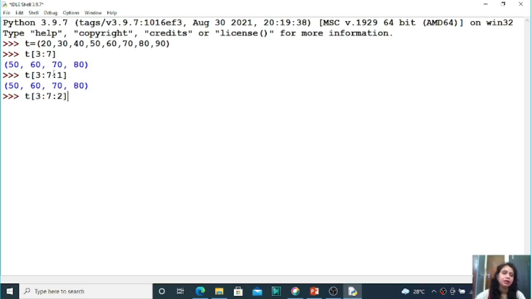Now you can access the element from starting index number 3. So at starting index number 3, 50 is there. Now the next element will be 70 because step value is 2. So next to next element you have to access. So your answer is only 50 and 70. Right students? Because step value is given and stop index number is 6, so from 3 to 6 you have to access the elements. So when you have the step value, then according to the step value you have to jump the elements, right students. Hope all of you understood the concept.